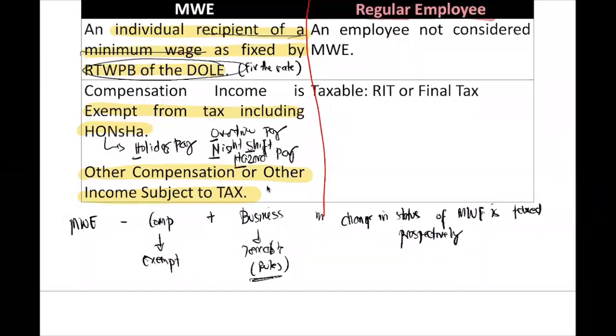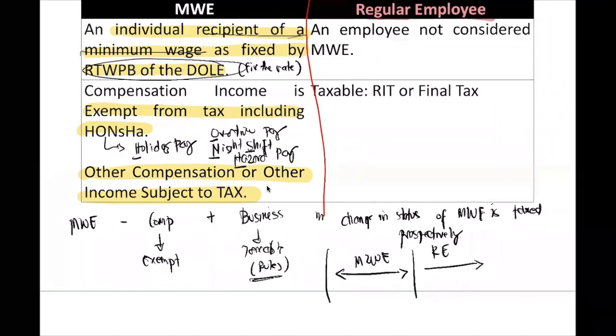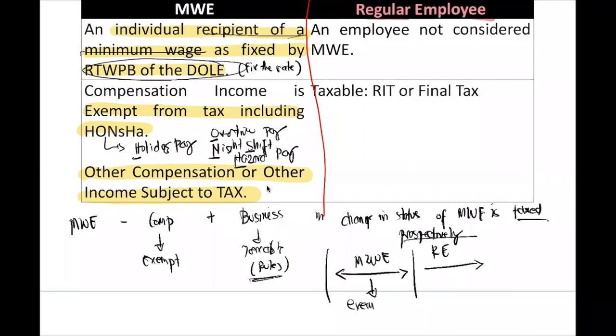For example, you are an MWE during this period, and then now you are a regular employee. What did we say? The change in status of MWE is taxed prospectively. Therefore, during your MWE period, you are exempt. At the time you are a regular employee, you are taxed at regular income tax.